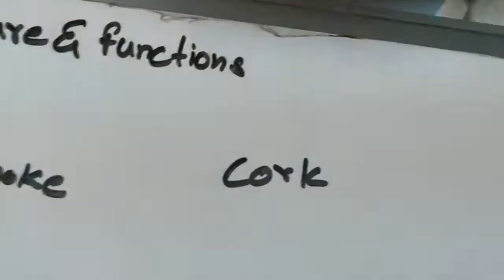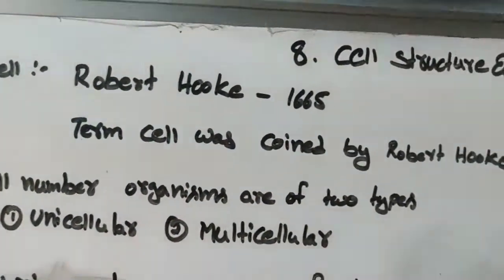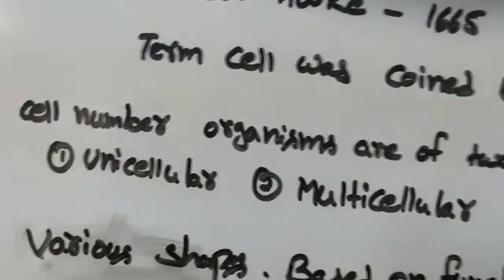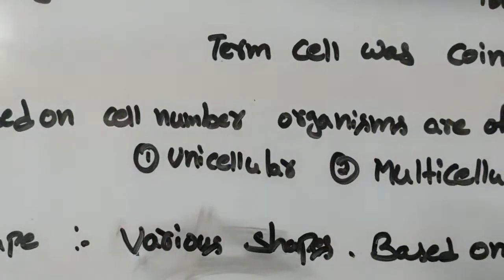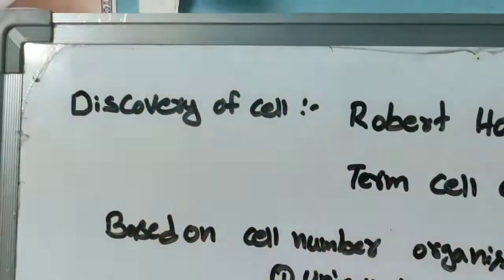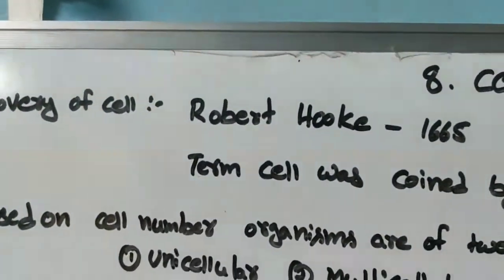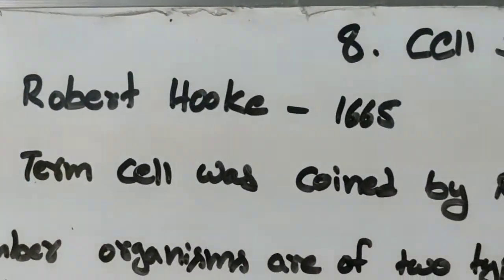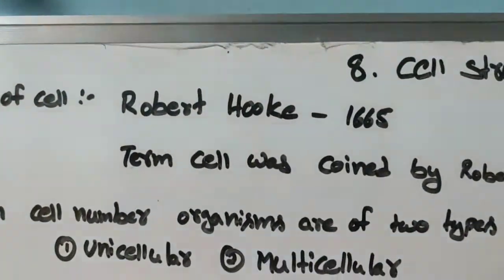When Robert Hooke observed the cork, first he observed the cells as small room-like structures, like partition rooms, or like a honeycomb, in which rooms are present. Like that he saw the cells as partition rooms, and he called them cells. So Robert Hooke is the scientist who discovered the cell in the year 1665, in the cork of the tree, and he coined the term cell.